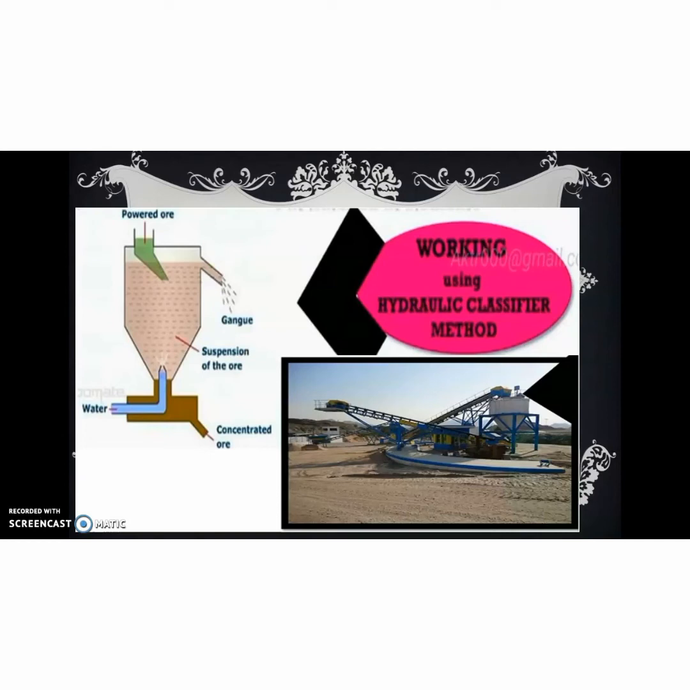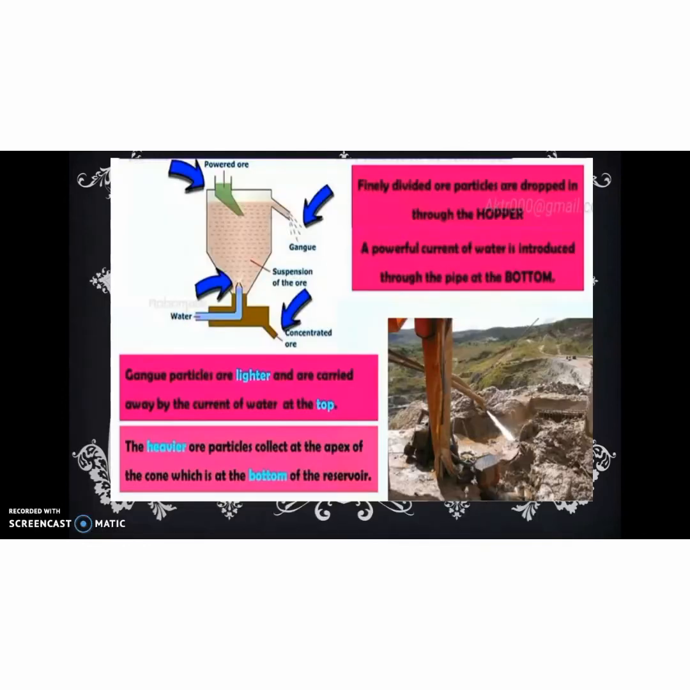So powdered ore is taken in a beaker, then gangue, which means the impurity, is removed by applying the water, and this is the process of hydrolytic washing. Since these impurity particles are very light, they are carried away by the current of water at the top, and the heavier particles are collected at the apex of that cone.